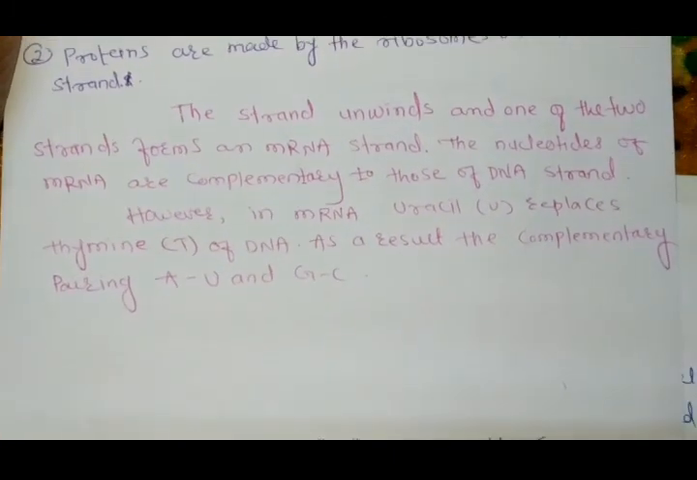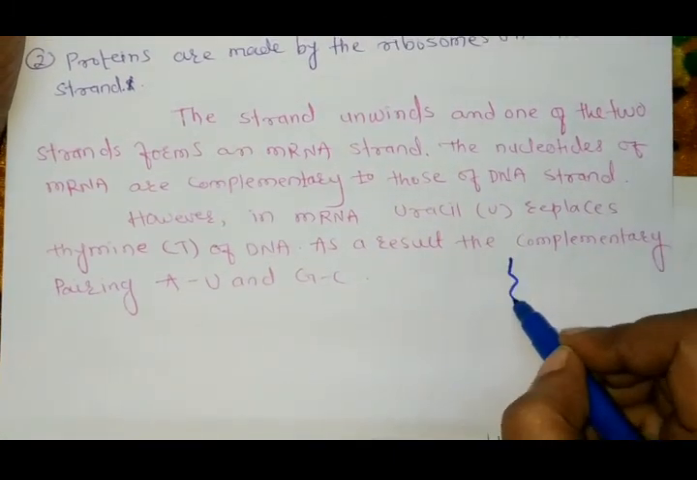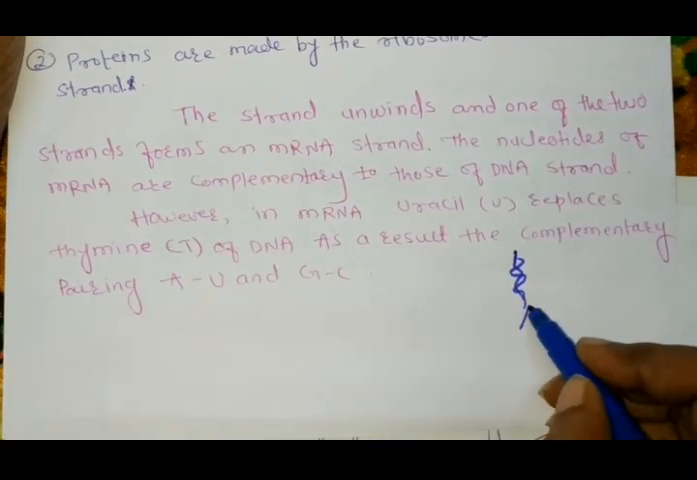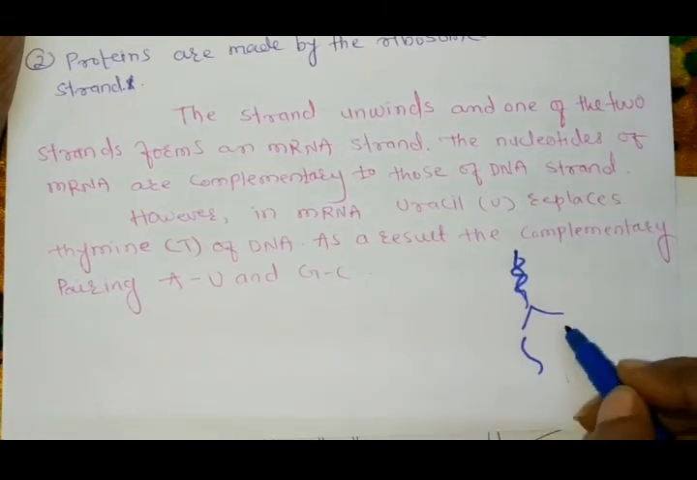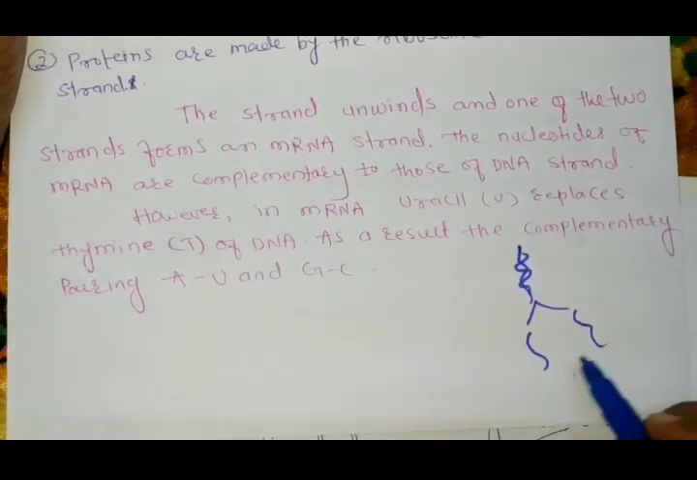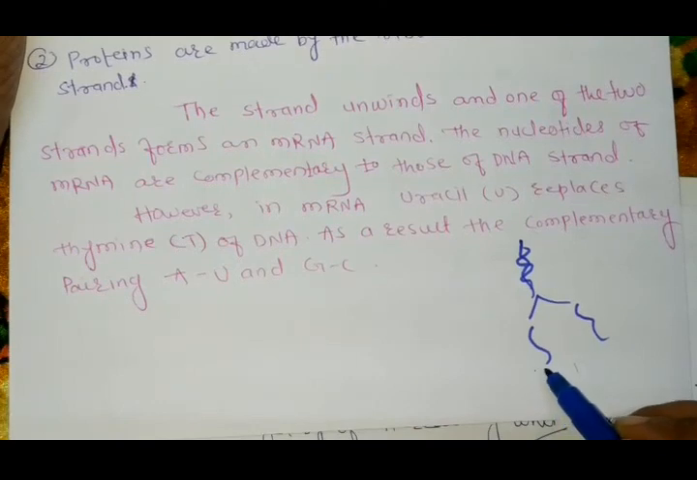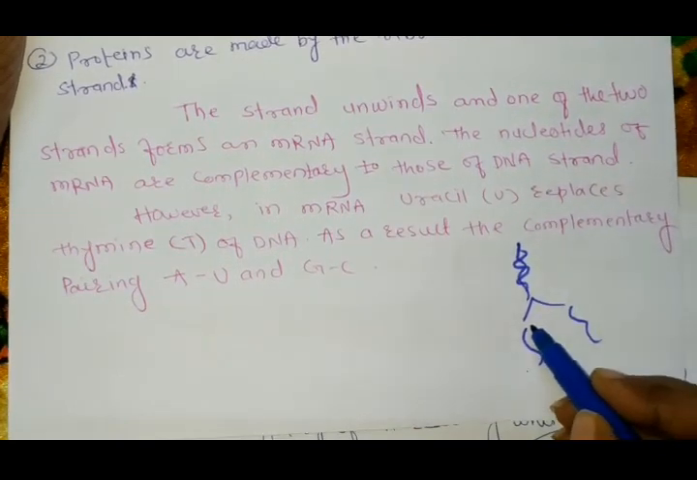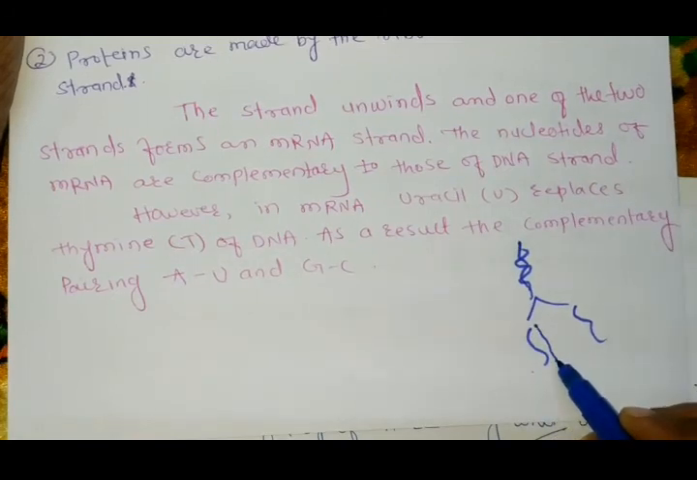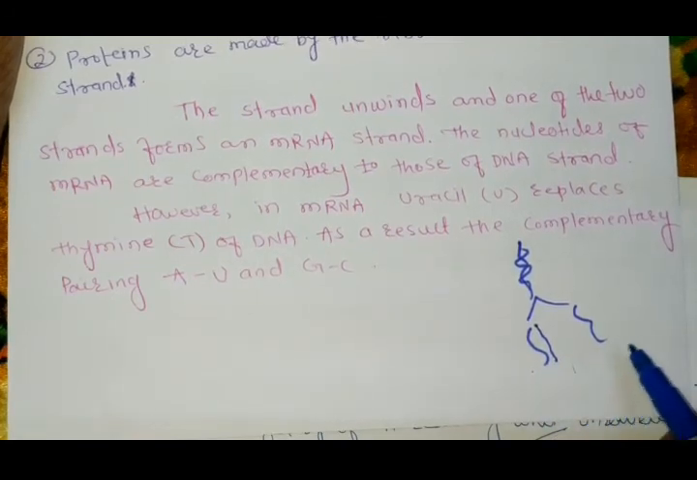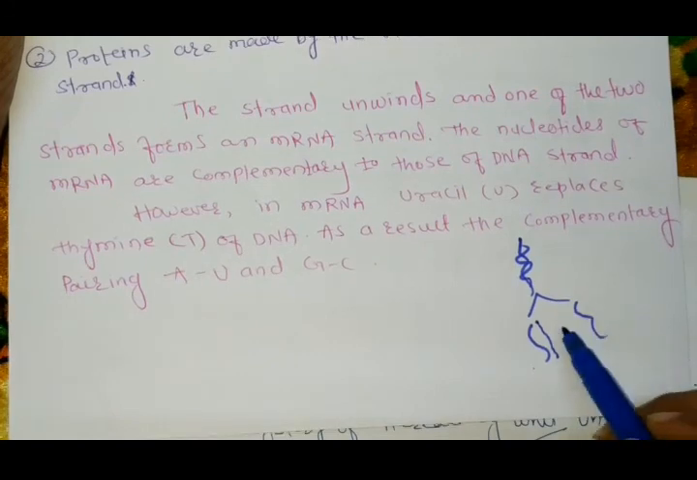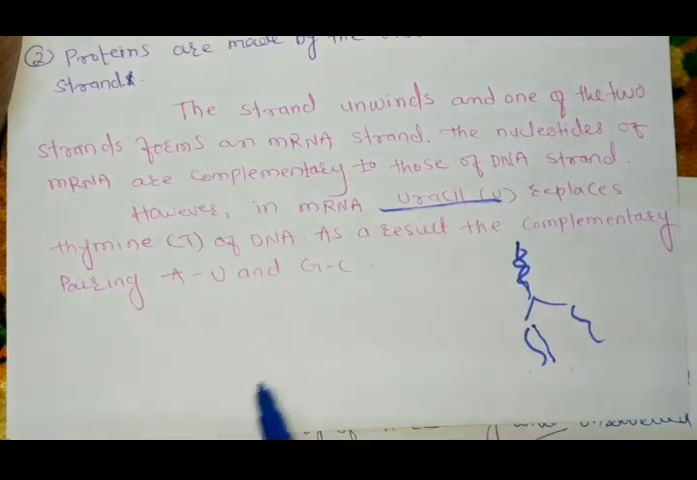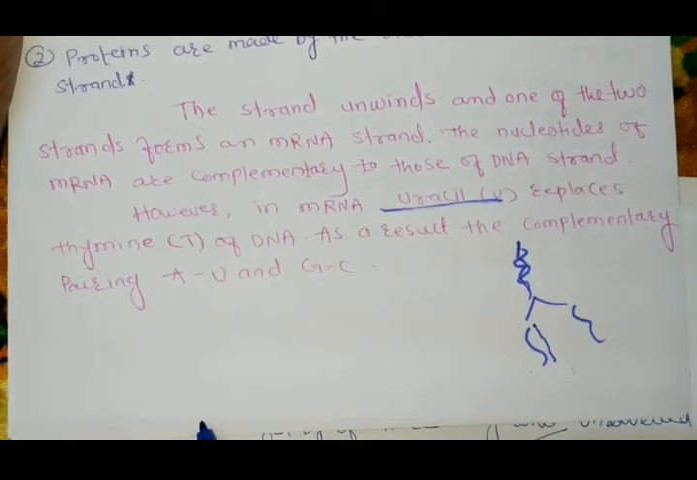First of all, see, this is the helical structure of DNA. When it undergoes the replication process, two different strands are formed, and from this one sense strand the complementary mRNA is formed. This mRNA consists of complementary nucleotides, meaning the mRNA has uracil U in place of thymine T.